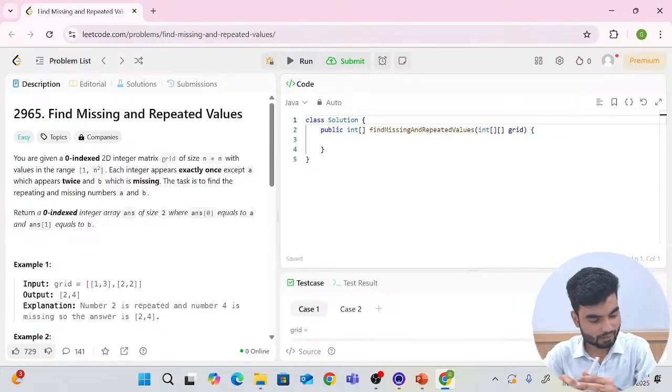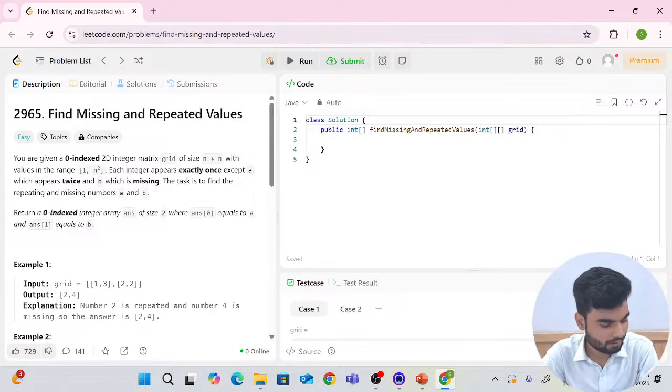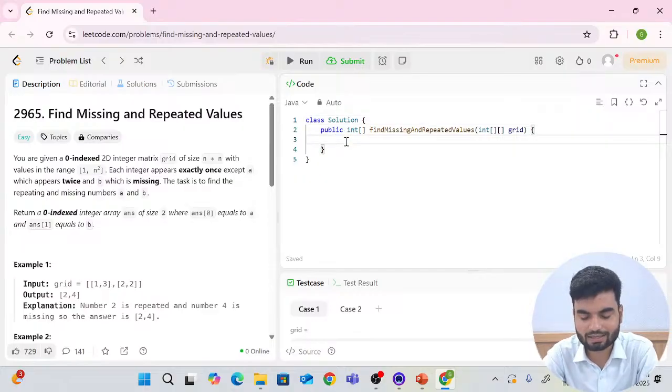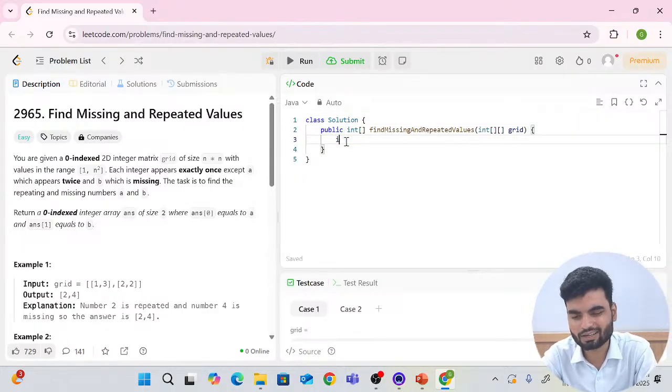Okay. So now let's write the solution. I'll write the code first, in 3 languages: Java, C++ and Python as well. So now here, what I'll do first, I want to calculate the size first. So let's say size or length, probably size is good, right? Size sounds like a good name. So what is the size of this grid? Tell me.